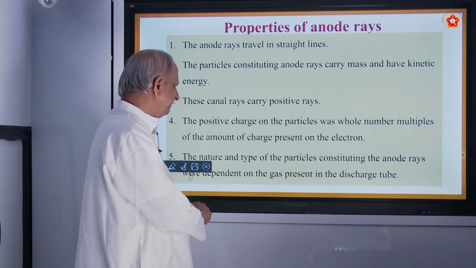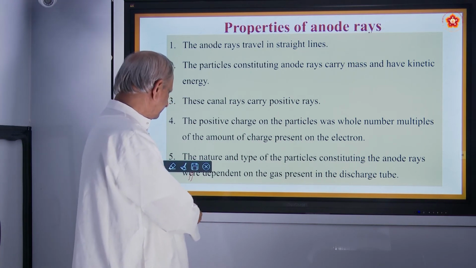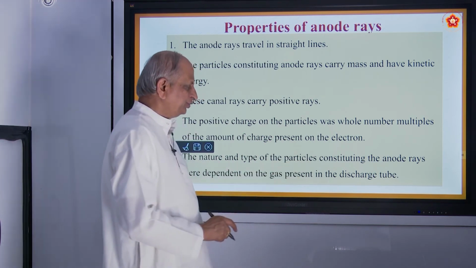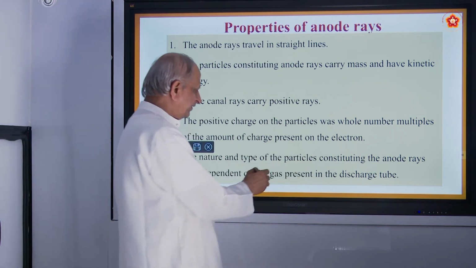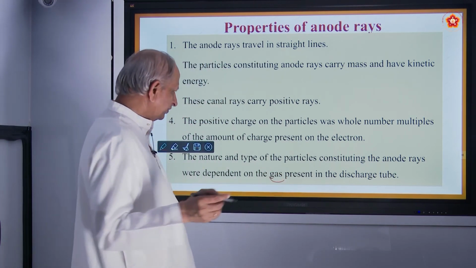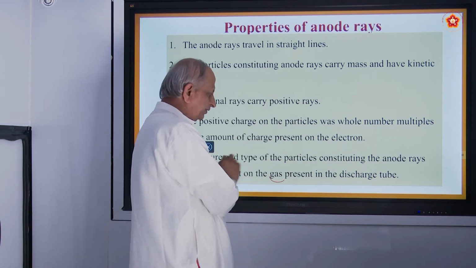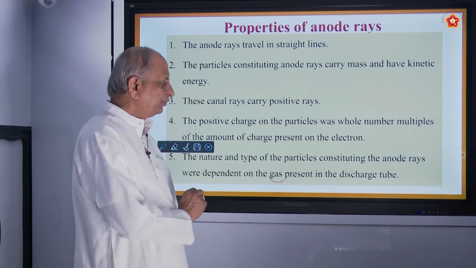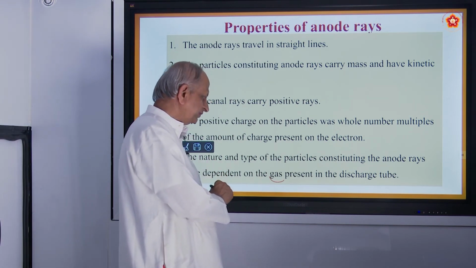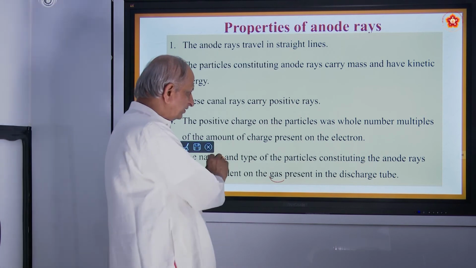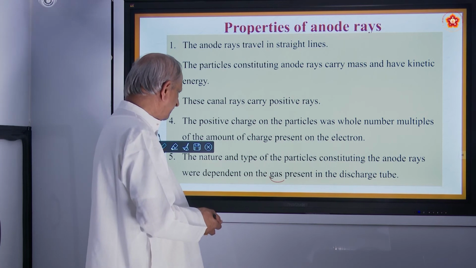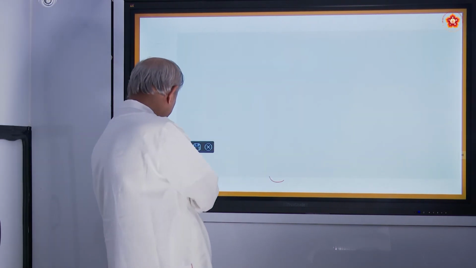The nature and type of the particles constituting the anode rays were dependent on the gas present in the discharge tube. So different gases can be filled in the tube. Depending on the gas, the particles show changes in the property. The nature also changes a little, but of course they are positively charged, they won't change. Only there will be deviation, or what you call the e/m ratio may change a little.